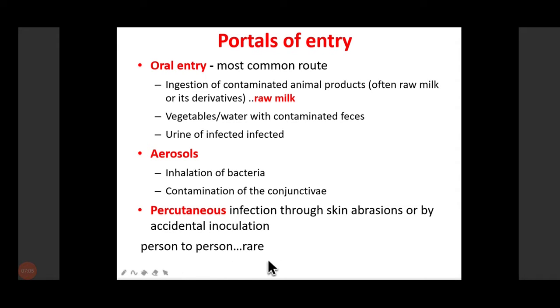Then it has been seen that person to person infection is rare. So the mode of infection you need to remember is ingestion of raw milk, that is unpasteurized milk, or any of the infected milk products, or milk products from an infected animal, right? Or it can be through direct contact with infected animal tissue. Generally it is seen in butchers, dairy workers, and veterinary staff. They are at a high risk of developing this disease.